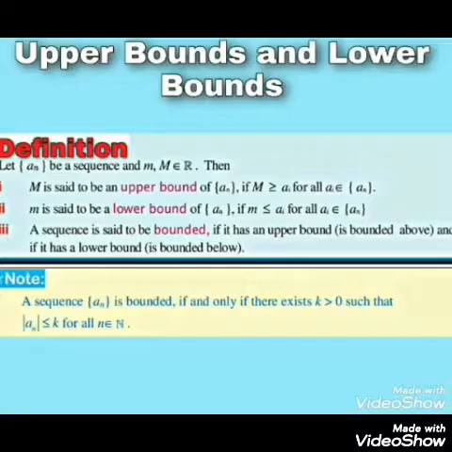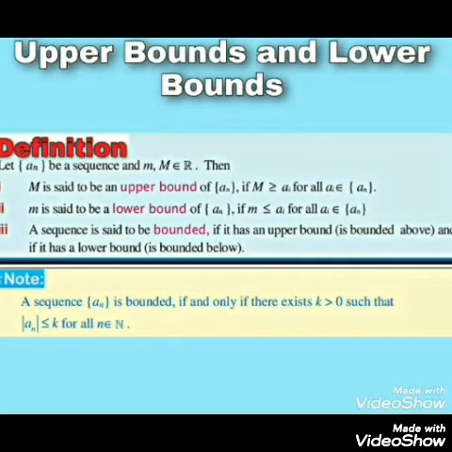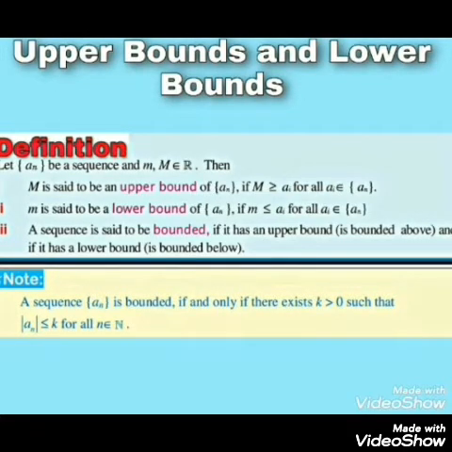Upper bound and lower bounds here. The definition of upper bound and lower bound states that let a(n) be a sequence and small m and capital M be an element of real number.